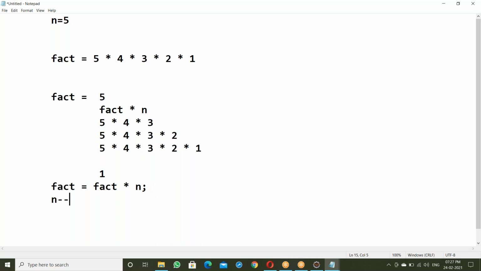So reduce 1, n minus minus, right? Reducing here. So n value becomes next what? 4. Now fact into 4. Previous fact into 4. Next 3, 2, 1, up to 1. That means the condition is n value greater than or equal to 1. Up to this you have to do this.